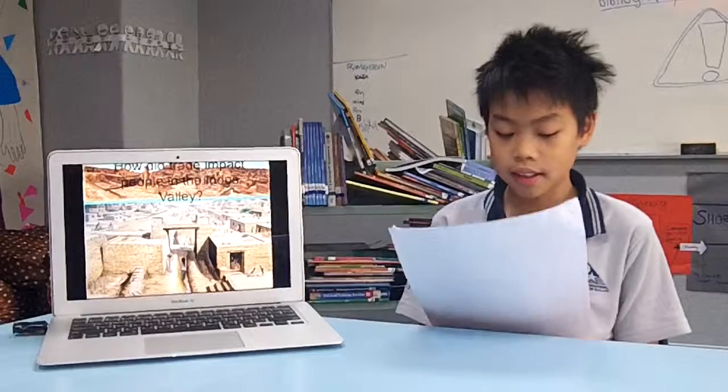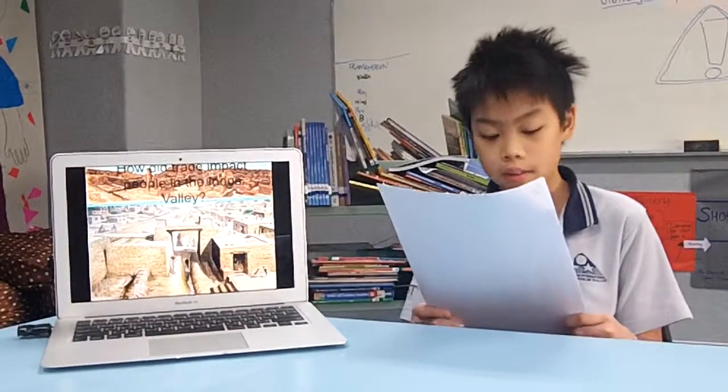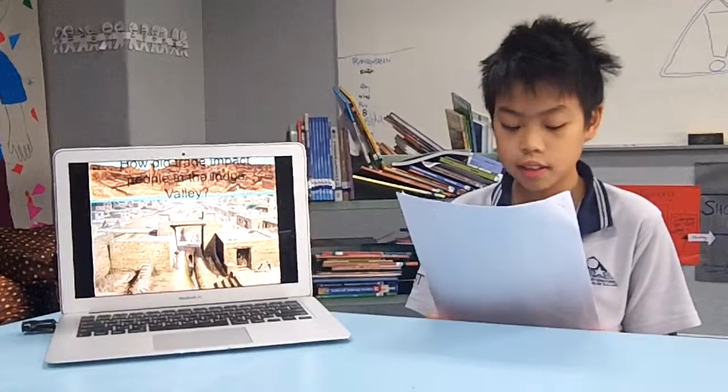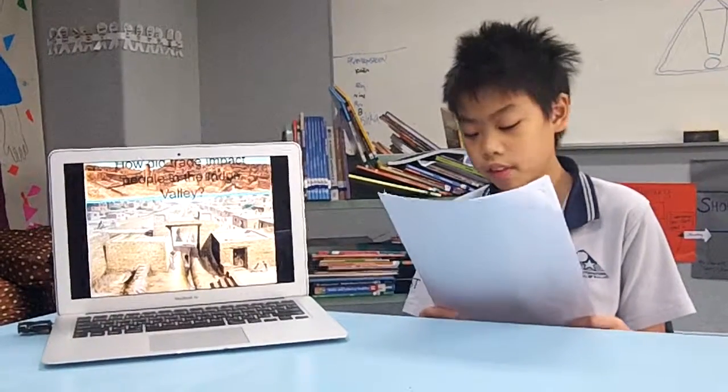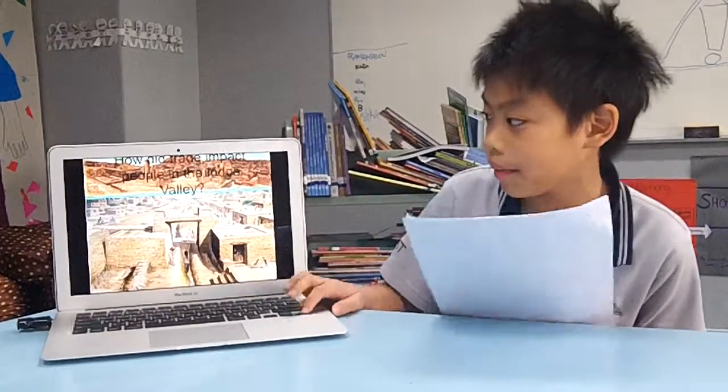How did trade impact people in the Indus Valley? In this valley, people lived by trade. People seemed to get what they wanted by exchanging goods. For example, farmers brought food and city workers brought pots, beads, and cotton cloth to trade.